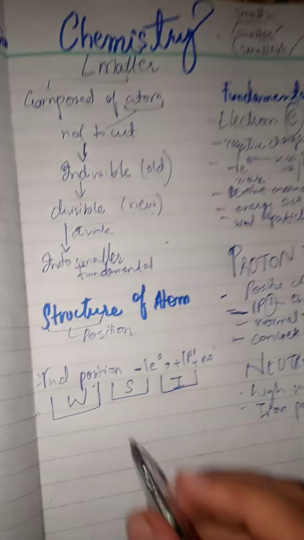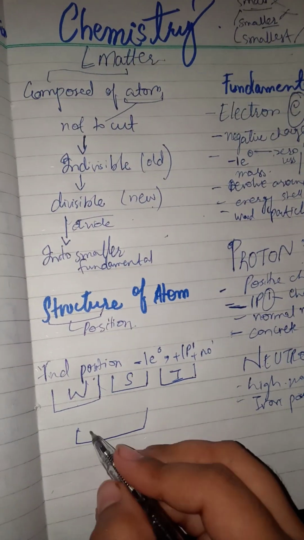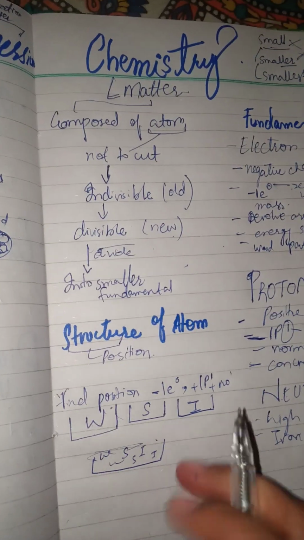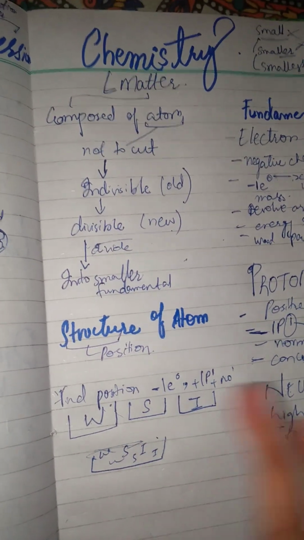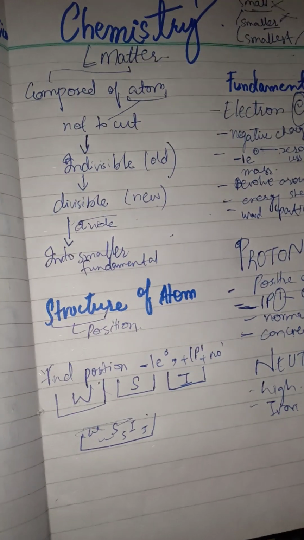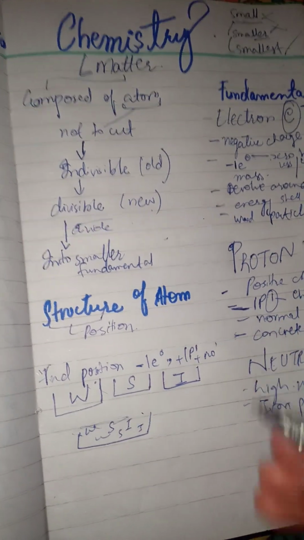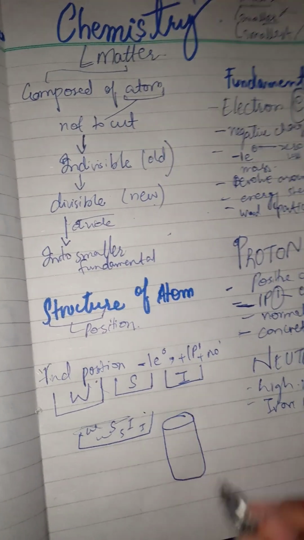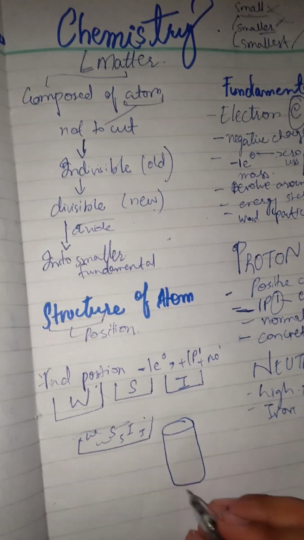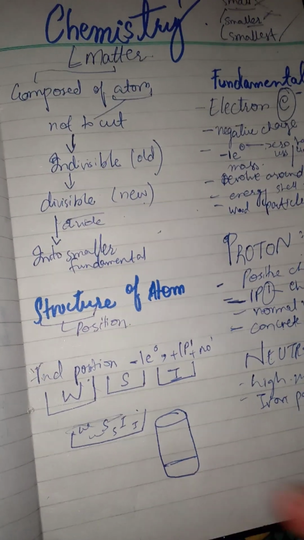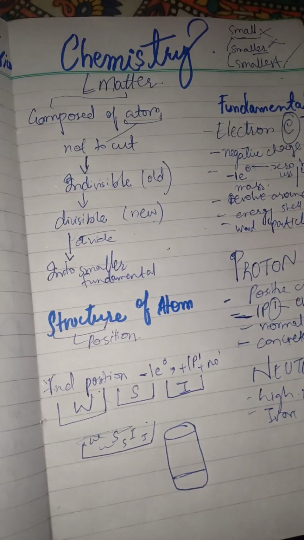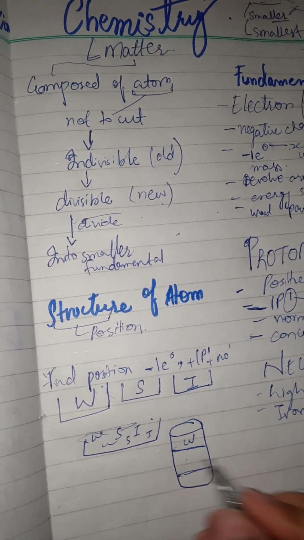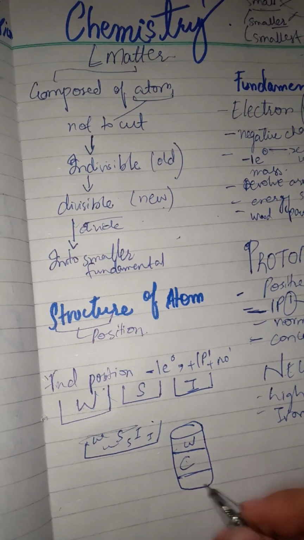Okay, so now we just mix it. Suppose these are not equally divided, but they are placed in one container. So what if we need to find or separate them? We'll just take a container or any glass of water. What will happen when the electron moves with angular momentum? Here this would be W, which is wood, the second would be proton, which is concrete, and the third one would be iron.